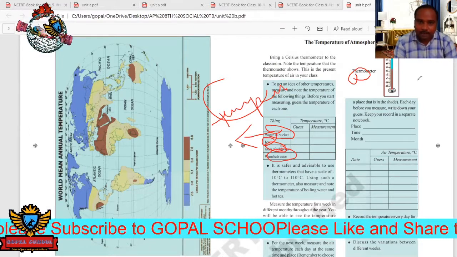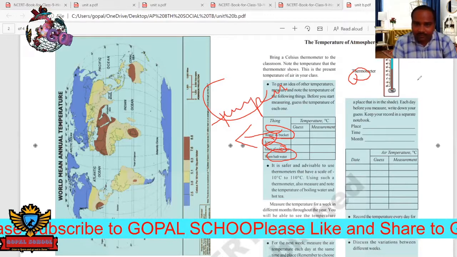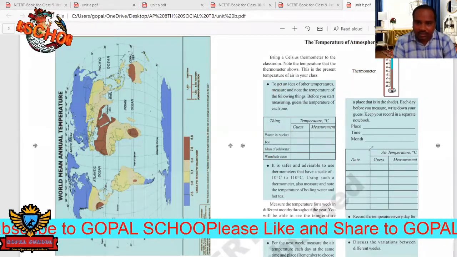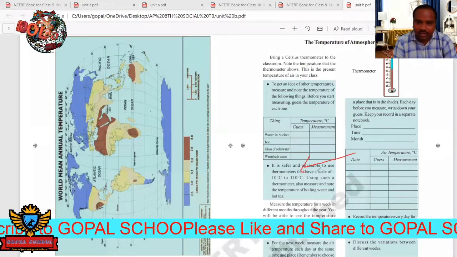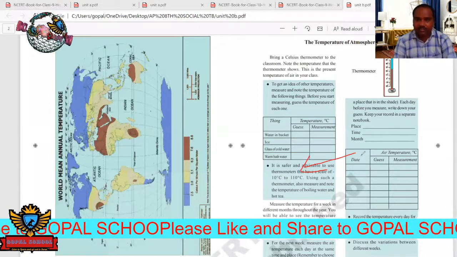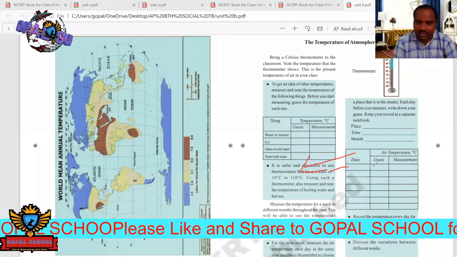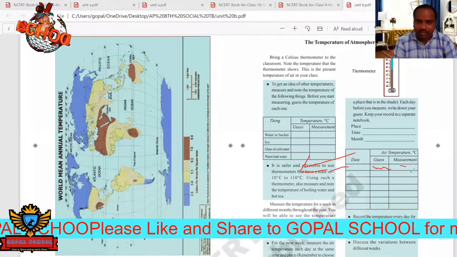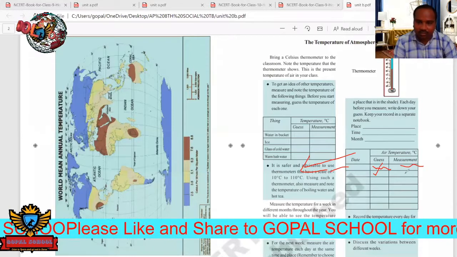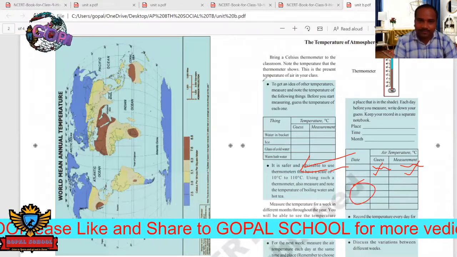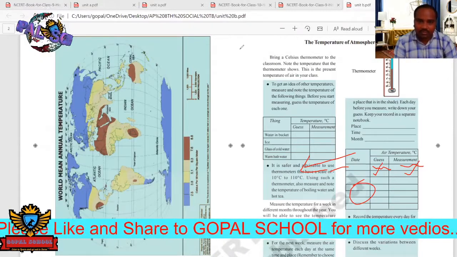Next, if you see here, it is given as work for you, just like a project work. You have to mention the date, next the guessed temperature and the measurement. So what will be the guessed temperature and what will be the measurement? Like that we can fill this table afterwards. Okay, so next we move forward.